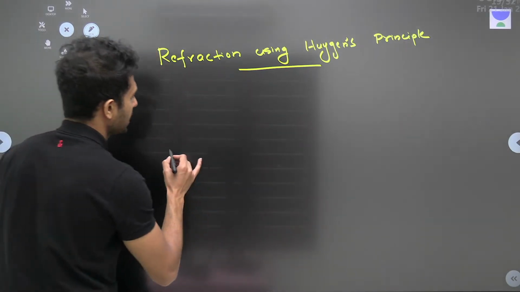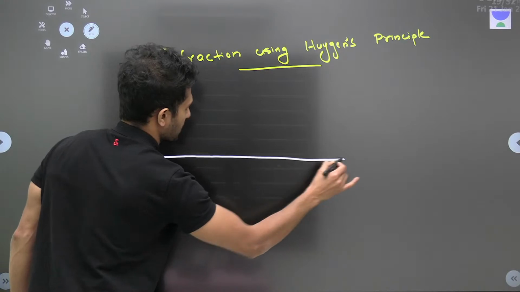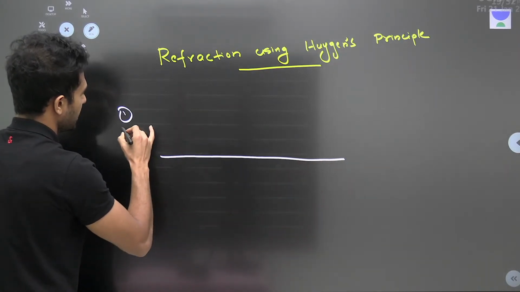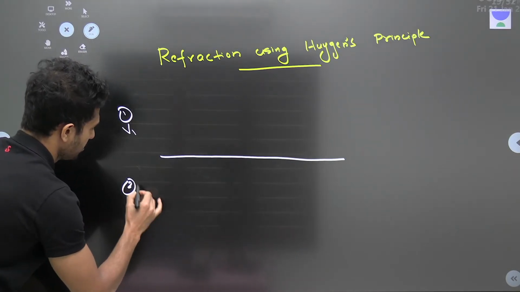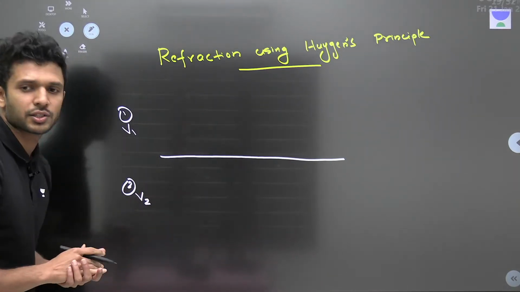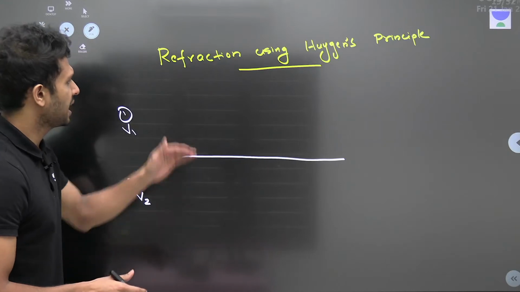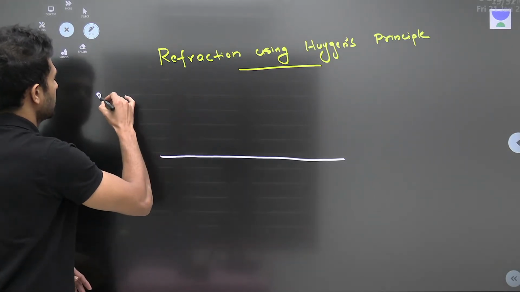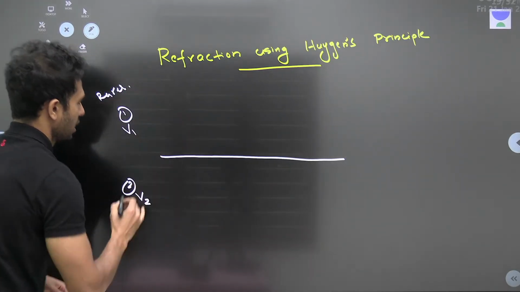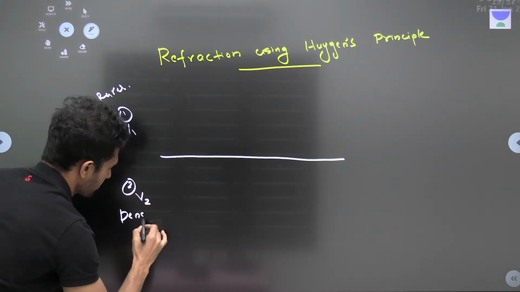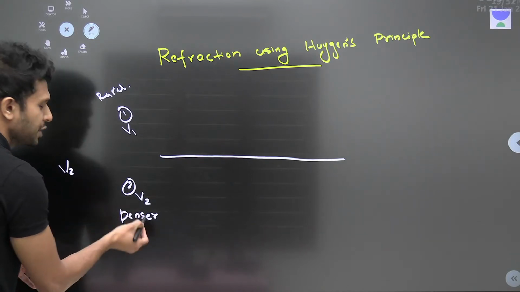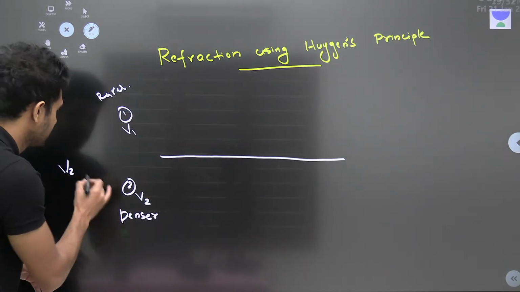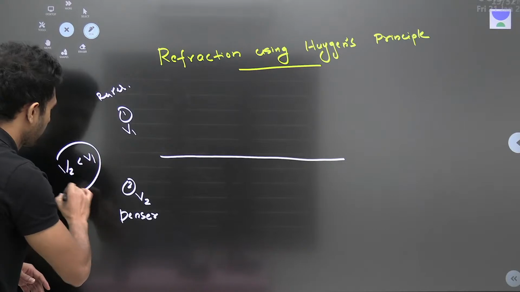Now, I am taking a line of separation. This is the first medium where the light is having a velocity of v1. This is the second medium where the light is having a velocity of v2. Let's consider that light is moving from a rarer medium to a denser medium. So if it is denser, obviously the v2 value, the velocity of light in the denser medium, will be lesser than v1.